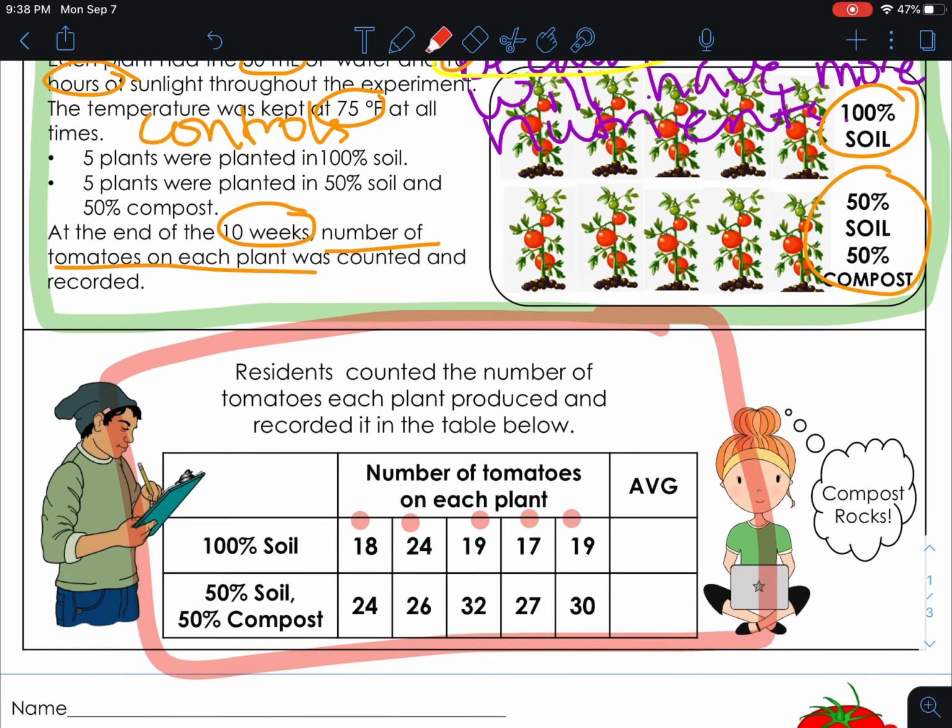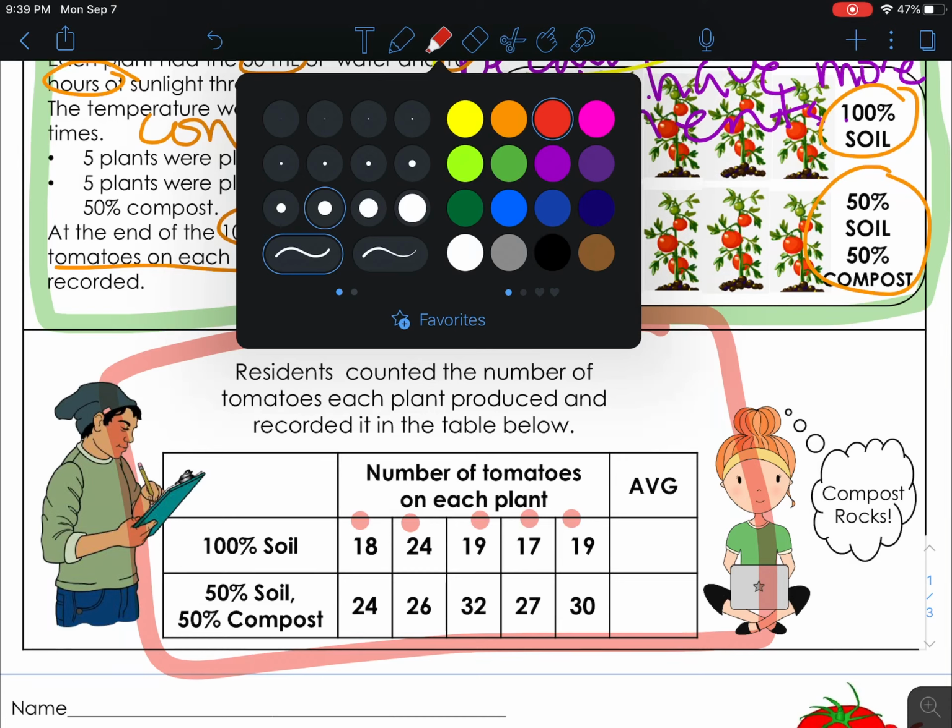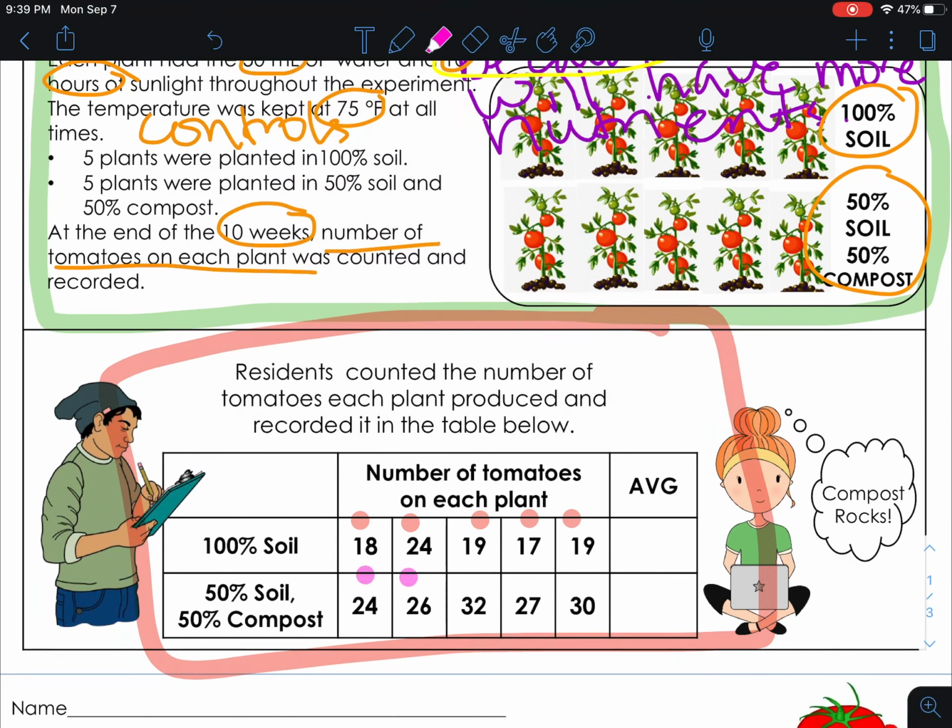You add them up, divide by how many you have, that gives you your average. So then we have our 50% soil, 50% compost. We have 5 of them as well, which makes sense. 1, 2, 3, 4, 5. Add those up, divide by 5.